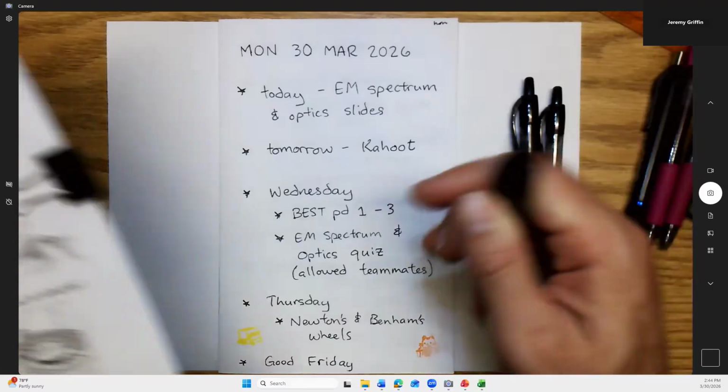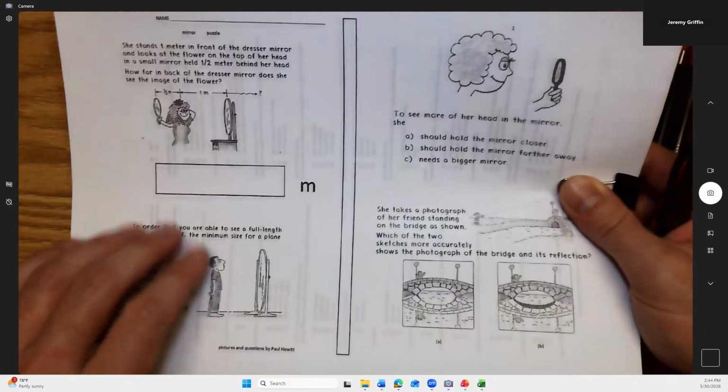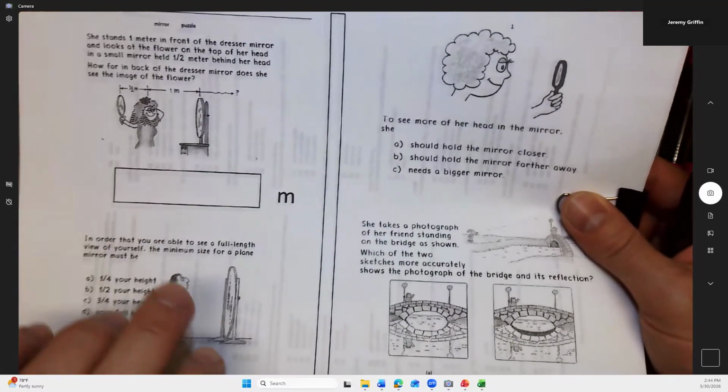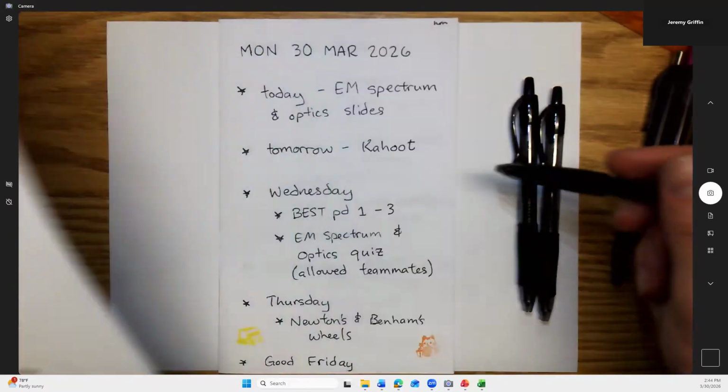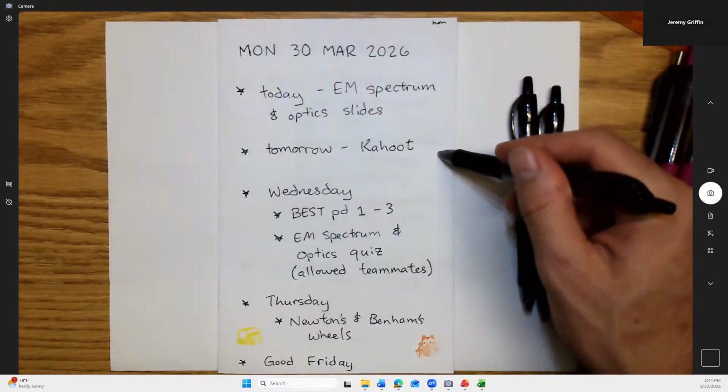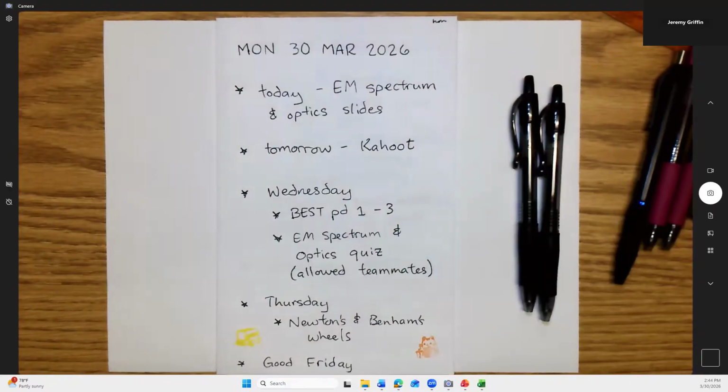Tomorrow we'll do a Kahoot. I gave you guys a page. On one side are four mirror puzzles. Actually, we're going to do these pretty soon, before I even get to these slides. On the back side are the questions that are going to show up on the Kahoot tomorrow. And then Wednesday's going to be kind of a weird day.